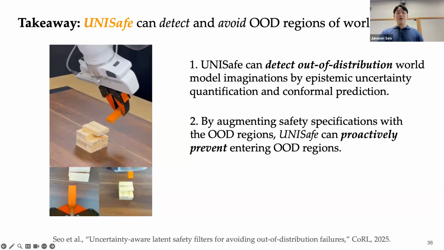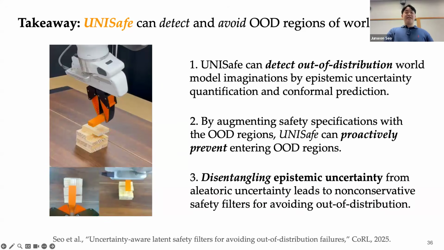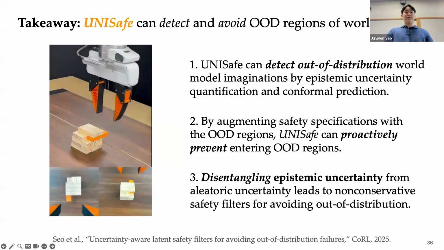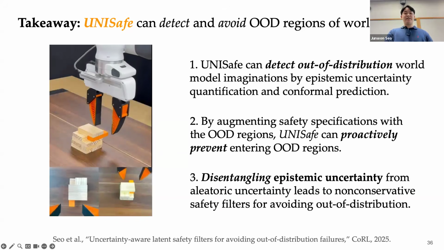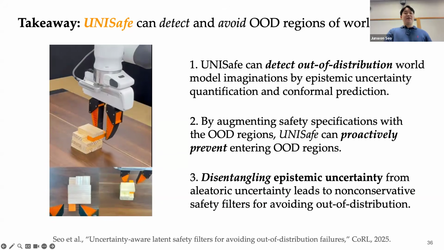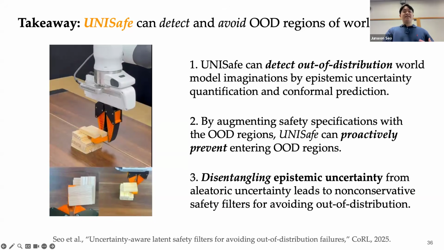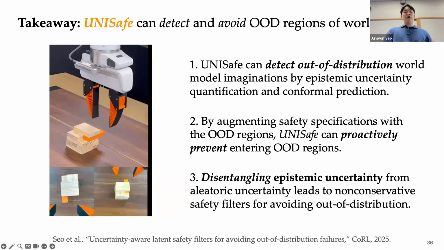And a key algorithmic takeaway is that isolating epistemic uncertainty from aleatoric uncertainty is very critical, so that it explicitly targets epistemic uncertainty so that it can robustly prevent failure while being non-conservative.